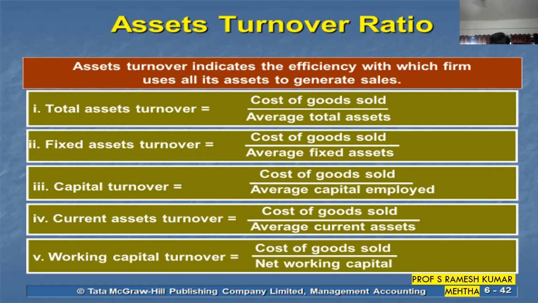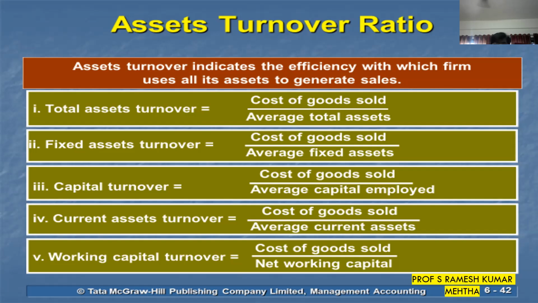For example, the total capital invested in the business is 10 crores from all the sources which I have just read out, and they are able to have sales of some 2,000 crores. So 2,000 crores divided by 10 crores is 200 times. So on 1 rupee of your total capital employed, you are having 200 times turnover in comparison with your 1 rupee of capital employed. So it's a very good ratio.